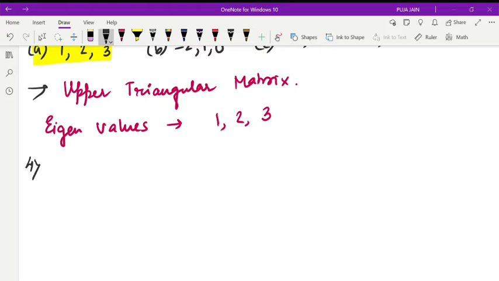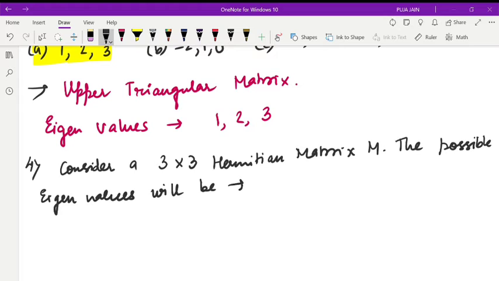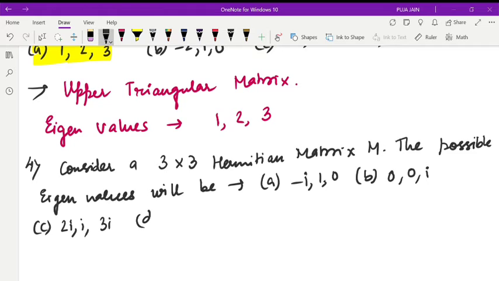The next question is: consider a 3 cross 3 Hermitian matrix M. The possible eigenvalues will be, the options are: A, minus i, 1, 0; B, 0, 0, i; C, 2i, i, 3i; and D, 1, 0, 0.